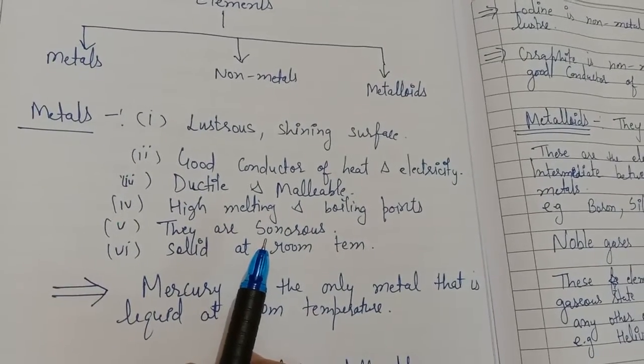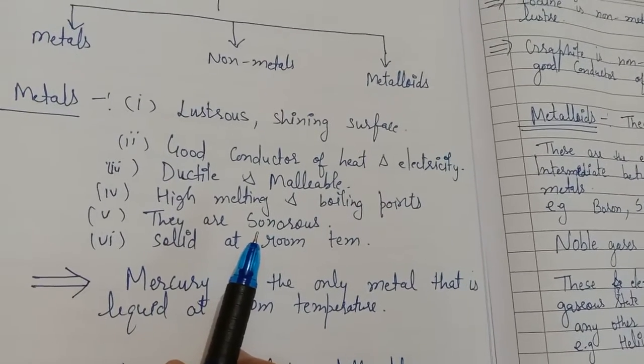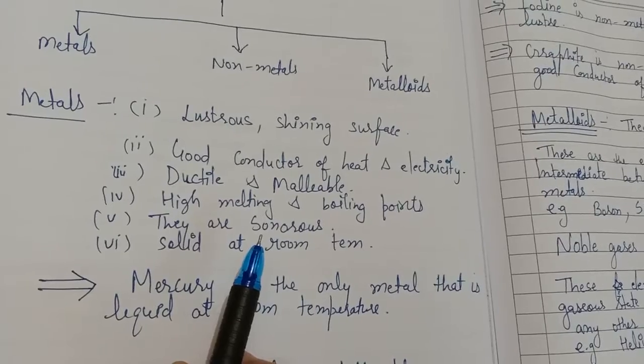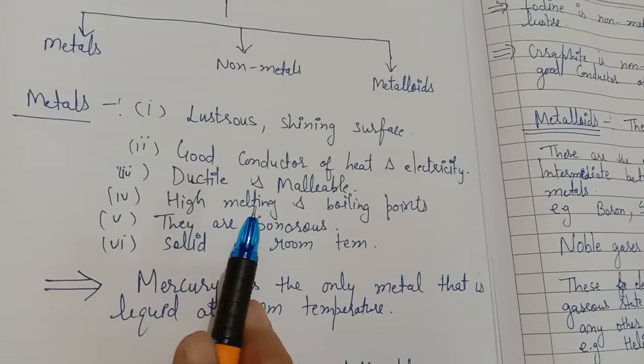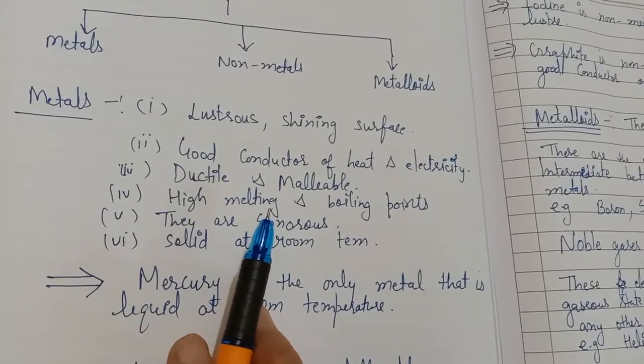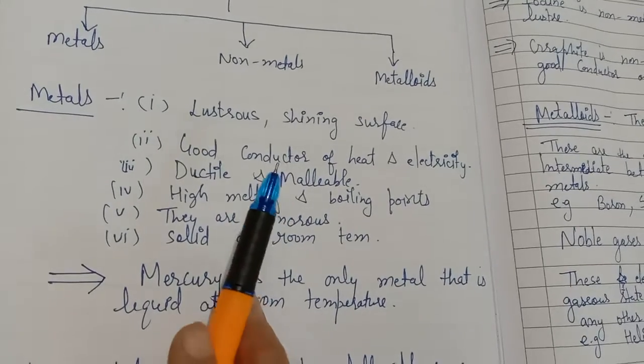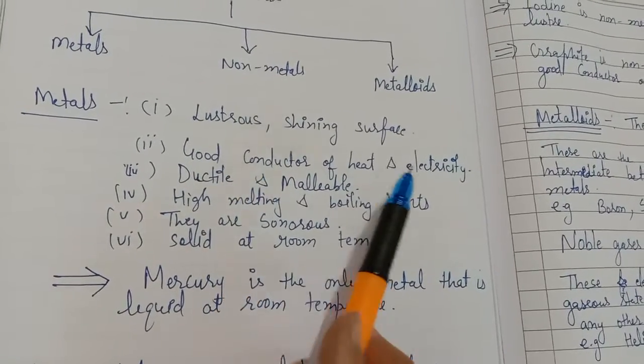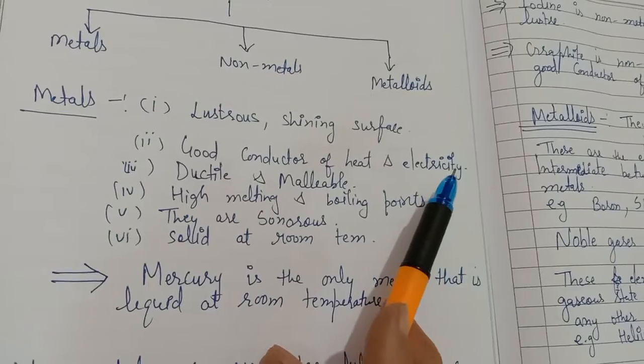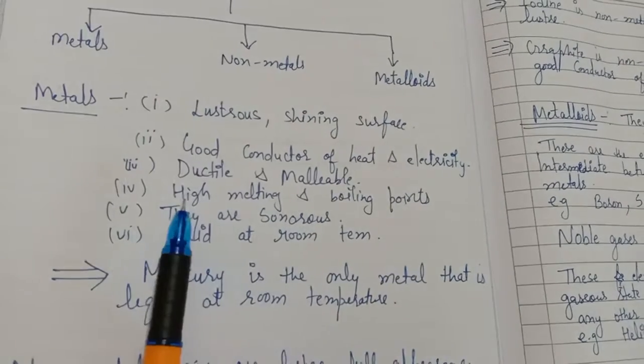That is the reason we use them as utensils and boilers in a kitchen, and in the case of electricity, we use copper as wiring.